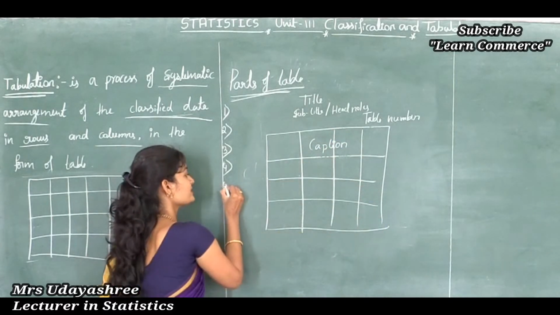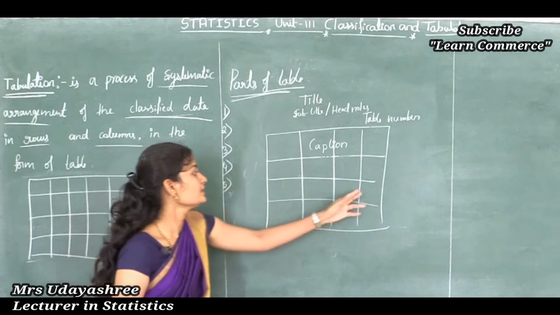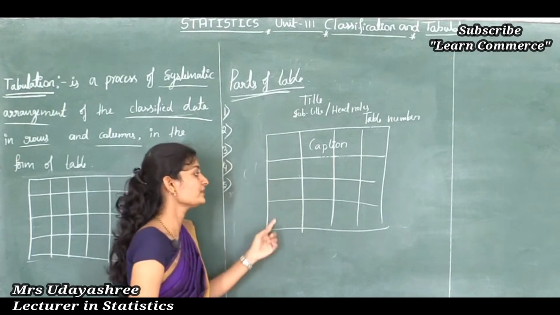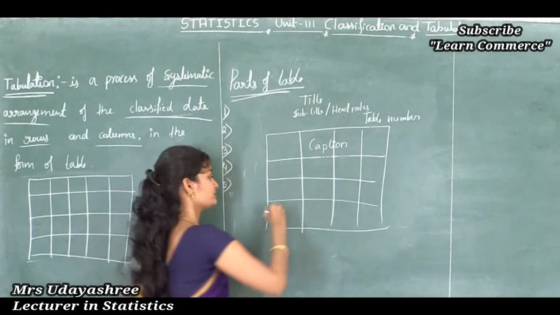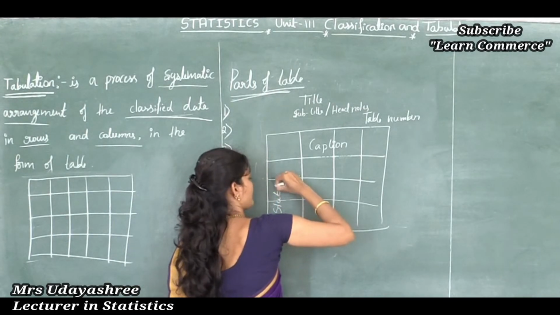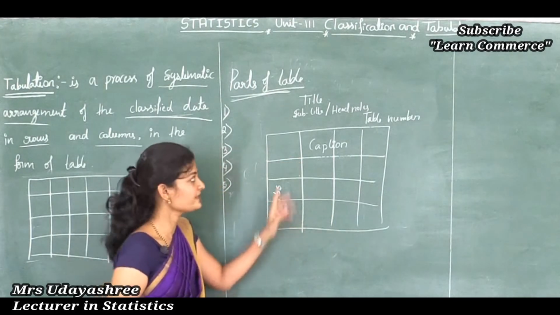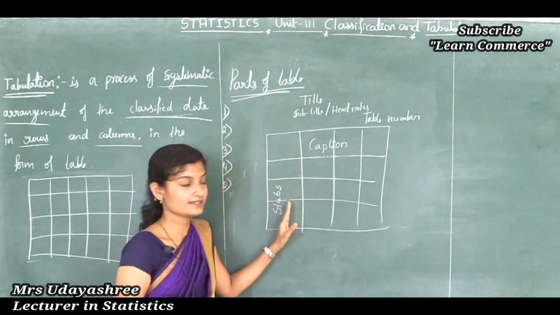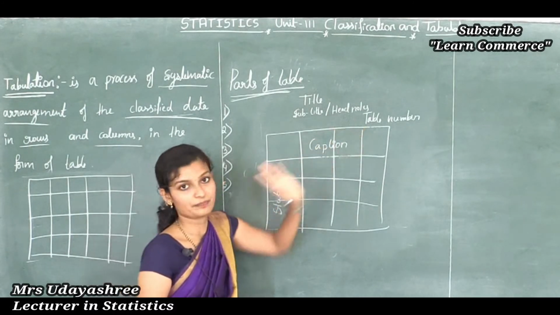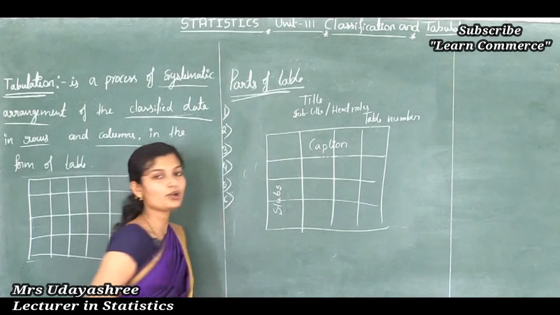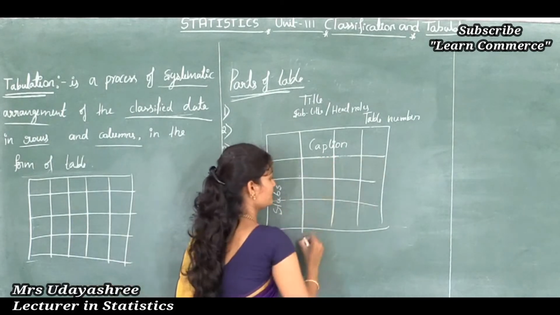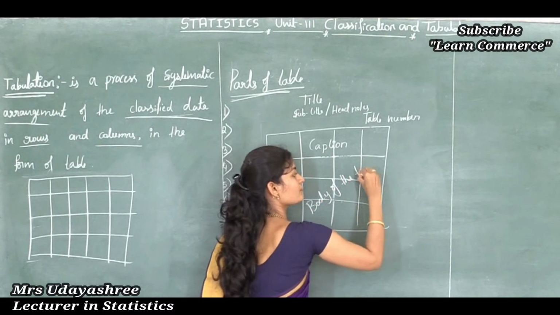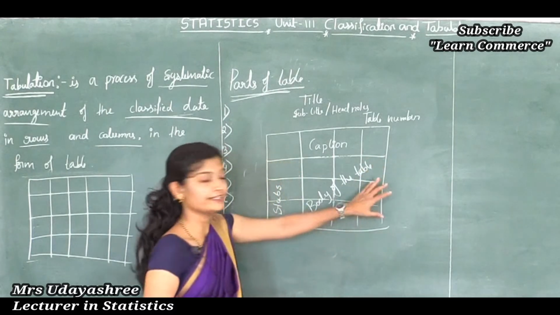Okay, next fifth one is stubs. Stubs are written at the extreme side of the row. Stubs are also written in one or two words. So row headings are known as stubs and column headings are known as captions. This stub explains what the row represents and the caption explains what the column represents. Next, sixth one is the body of the table. This body of the table contains numerical data.